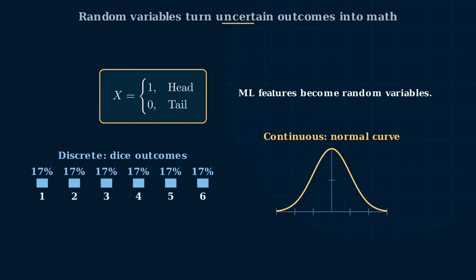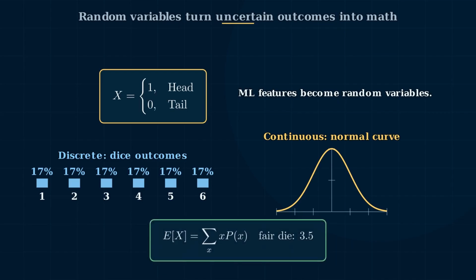For a die, the distribution is discrete. Each outcome from 1 to 6 has probability 1/6. For measurements like height, noise, or prediction error, the distribution may be continuous. One famous continuous shape is the normal distribution or bell curve.